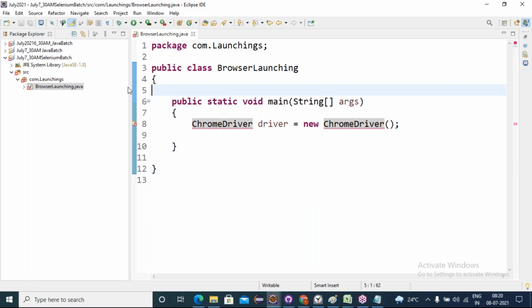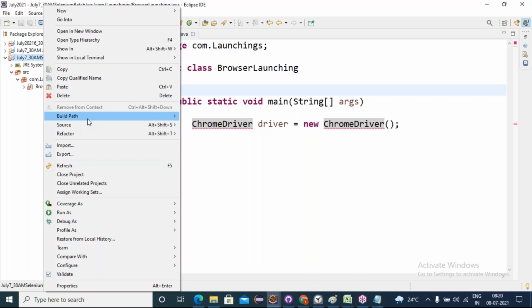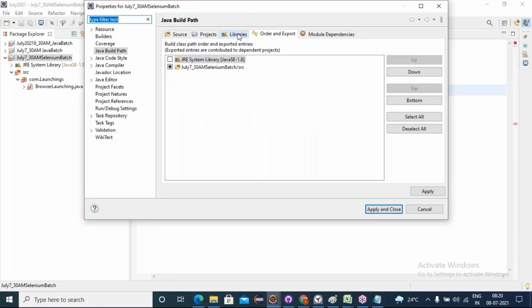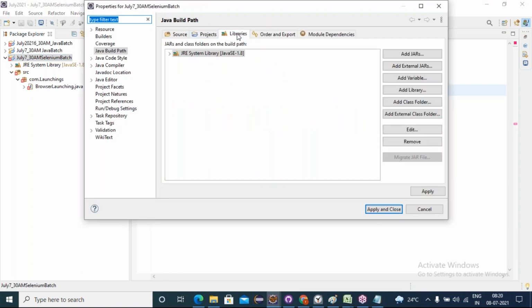So I will configure that language binding Java jar into my current project. How do I configure? Right click on the project, build path, configure build path, and click on the libraries tab. By default, for any Java project we have the Java libraries associated. Now externally you are adding one jar file library. Just click on add external jars.